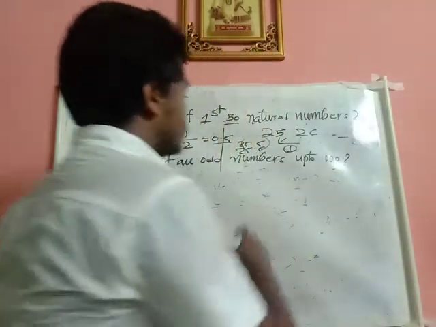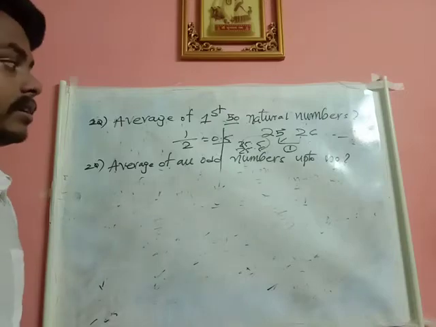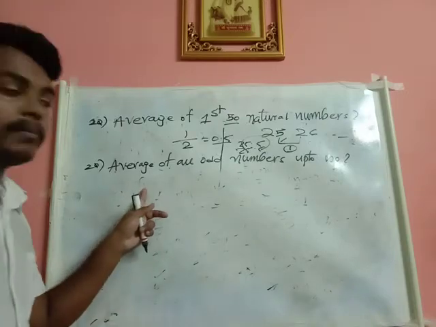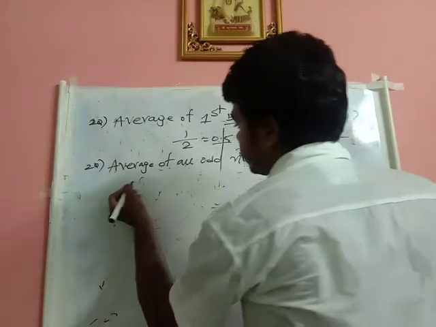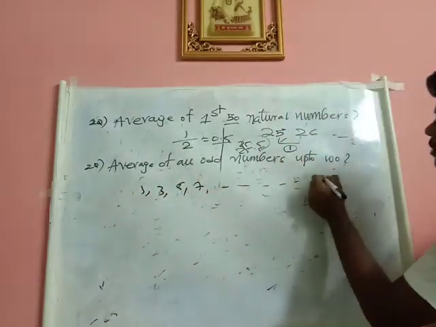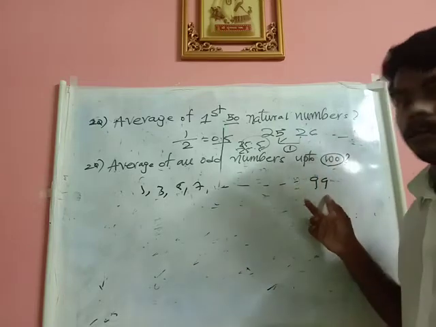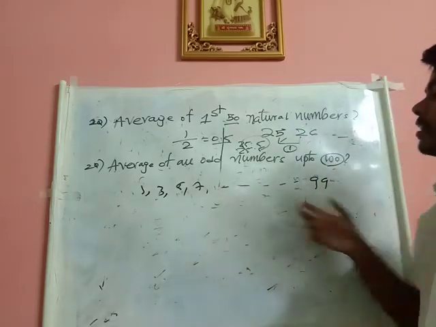Now coming to the second question, let us look at the second question. Find the average of all odd numbers up to 100. He is asking the average of all odd numbers up to 100. So what are odd numbers? 1, 3, 5, 7, and so on. 99 is the last odd number before 100, right? So initially I should get the average of this.